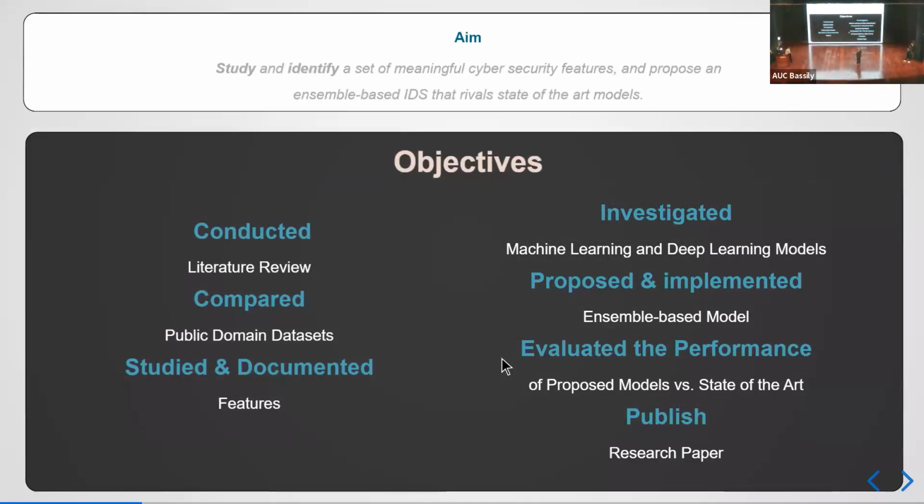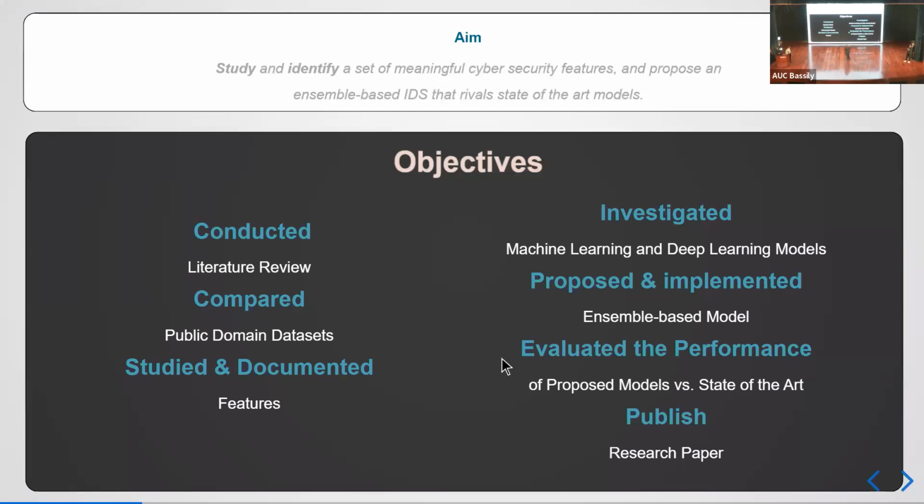Moving on to the objectives, the things that we have been working on for the past year, we first conducted a very thorough literature survey, meaning that we have looked into each and every single developed model for the NIDS. We then compared public domain datasets, and we chose the best one. We then studied, documented, and proposed another dataset with a really good feature set selection.